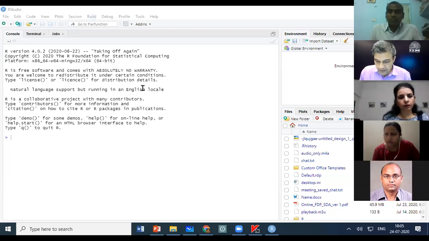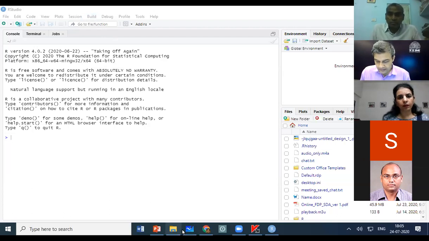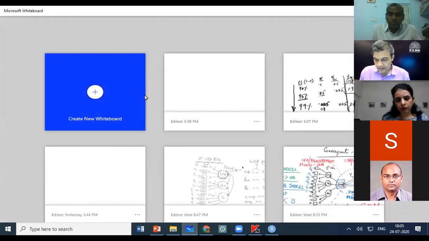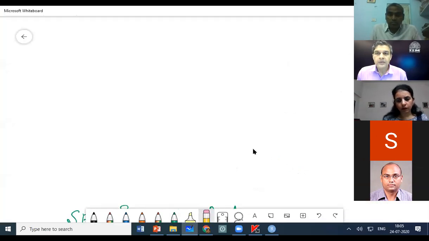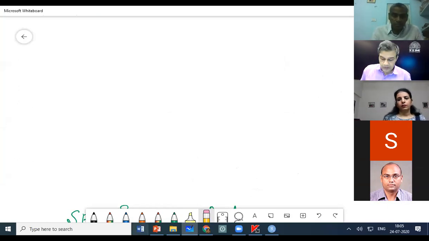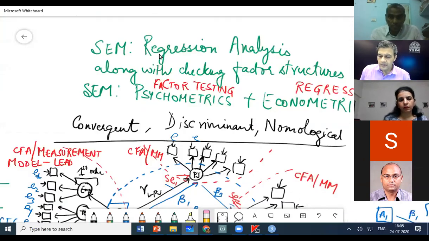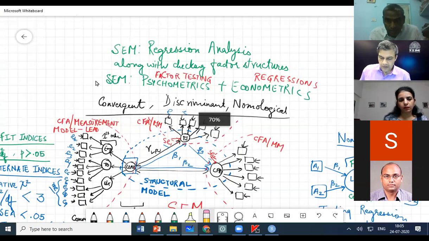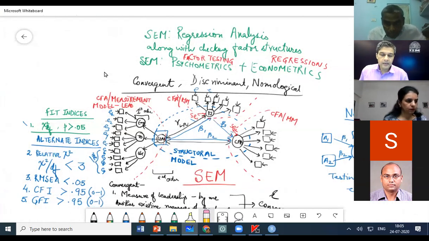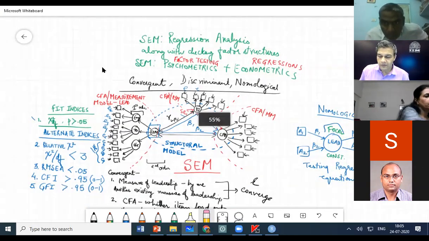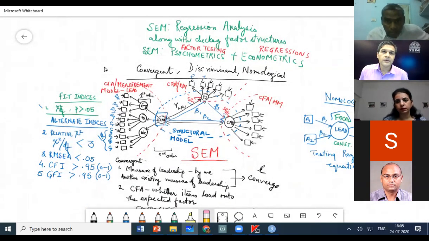Thank you. Just one thing, my system is Windows 7 and 32-bit. It doesn't support Lavaan. So do we have some other package that I can install? Is it not getting supported? No, it says 4.0.2 is not supported with this. There are 32-bit versions also. So just search on the net for the 32-bit version. Okay? Just check.